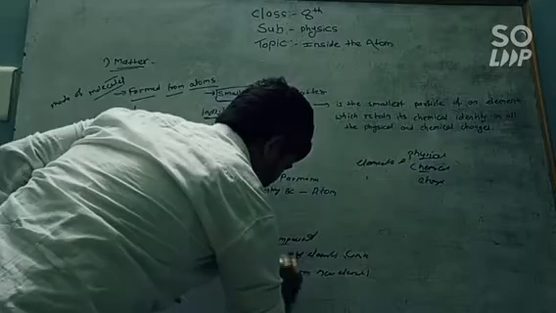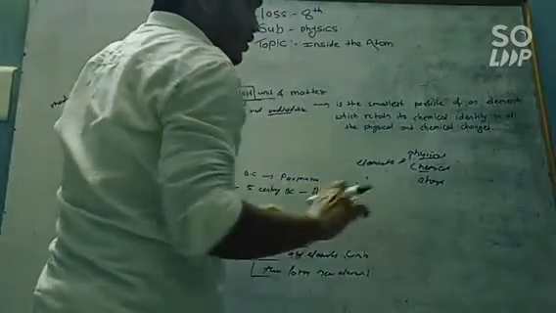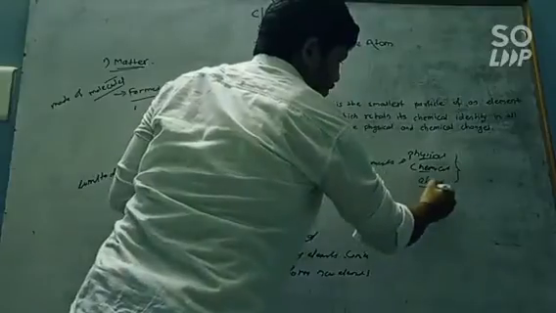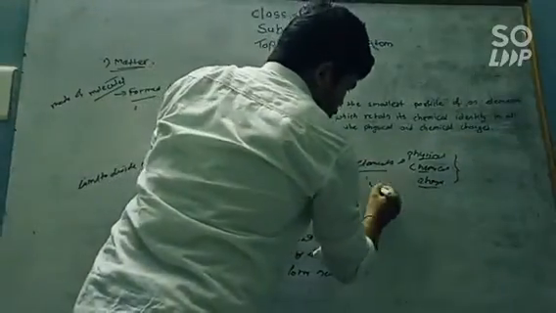For this phenomenon, the elements have to undergo many physical and chemical changes, so you have to further divide the elements into smaller particles.